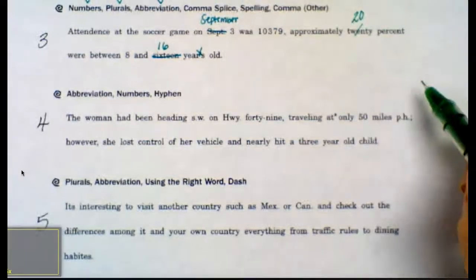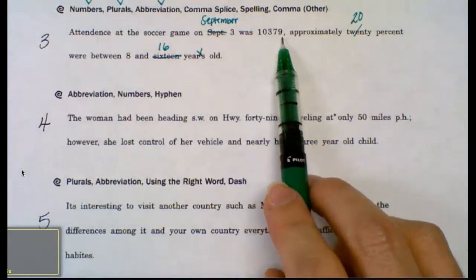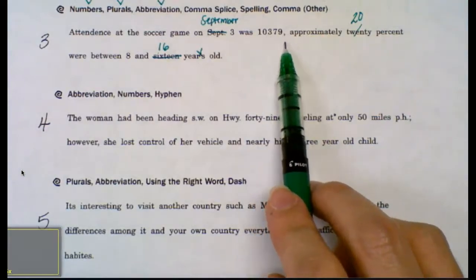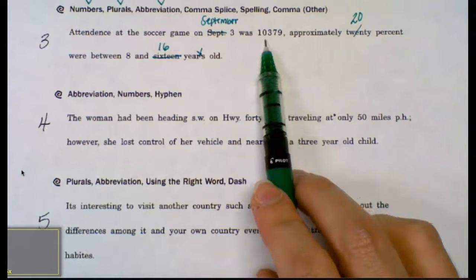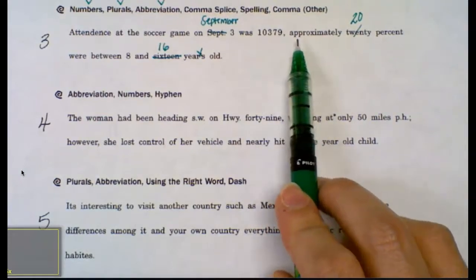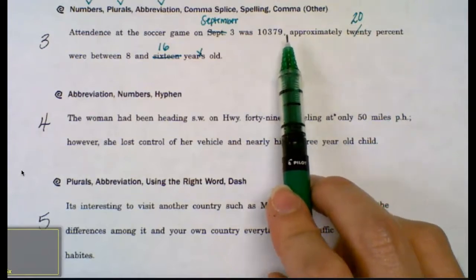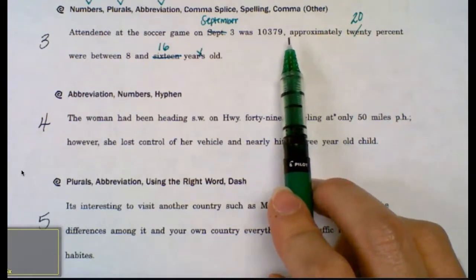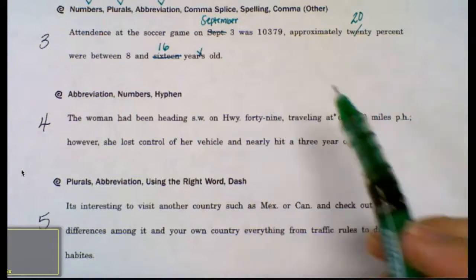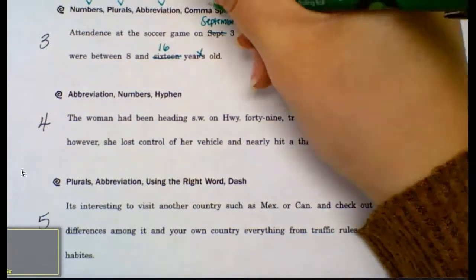Next, my comma splice is right after this number, 10,379. This comma marks the end of my first sentence and the beginning of my second. But like we've talked about in the past, a comma is not strong enough to combine two complete sentences. However, a semicolon is. So I'm going to replace this comma with a semicolon.